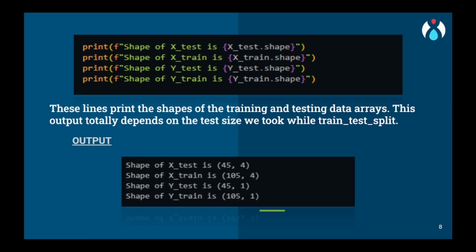Now we will check by printing the shape of X test, X train, Y test, and Y train, to see if the data has been split properly or not.